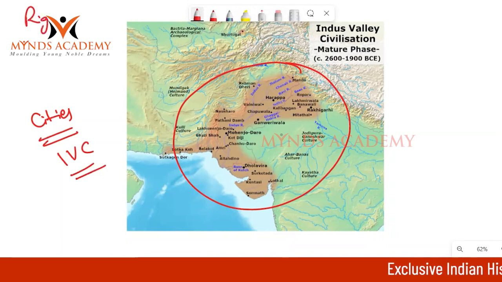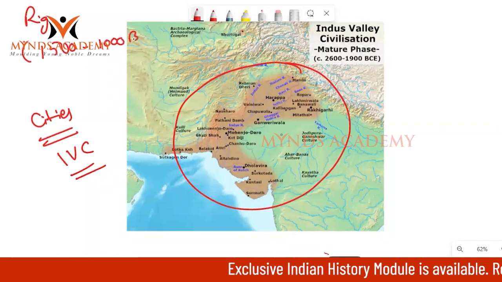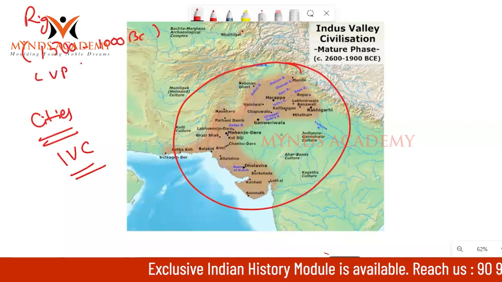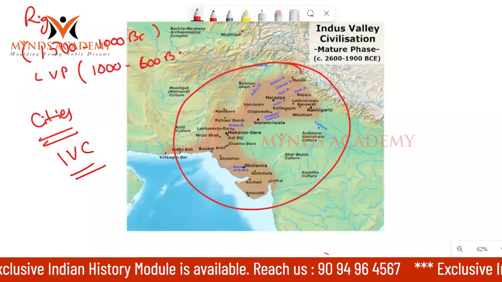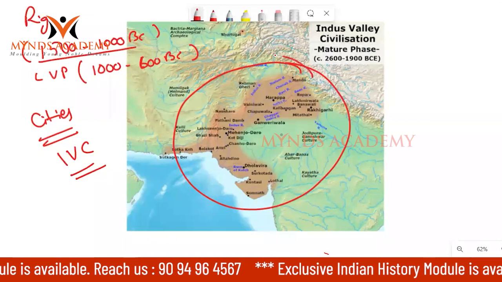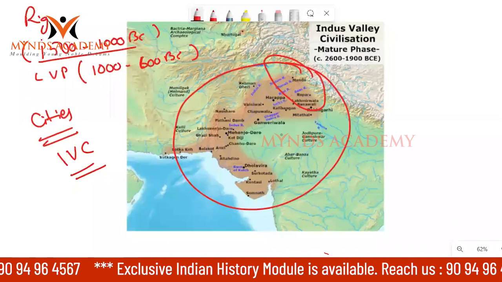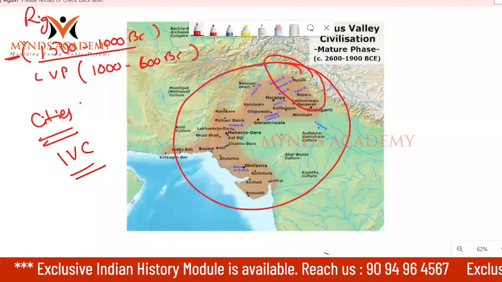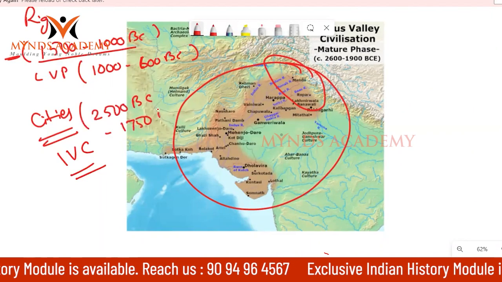The Rigvedic period is 1500 to 1000 BC. The later Vedic period is about 1000 BC to 600 BC. Between 1500 and 1000 BC, people lived on domestication of animals as subsistence. But before this, these people lived from 2500 BC to 1750 BC.